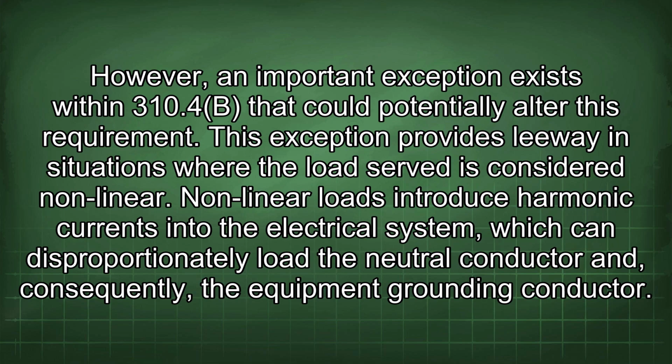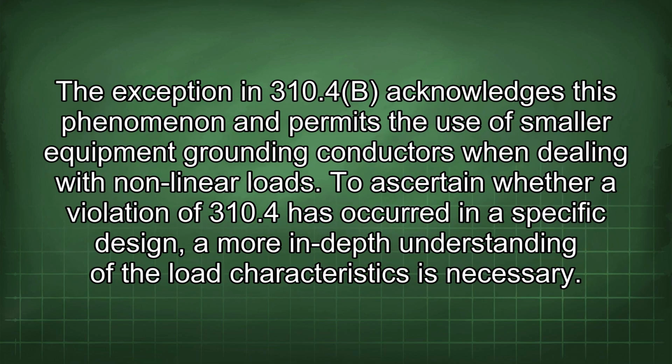This exception provides leeway in situations where the load served is considered nonlinear. Nonlinear loads introduce harmonic currents into the electrical system, which can disproportionately load the neutral conductor and, consequently, the equipment grounding conductor. The exception in 310.4b acknowledges this phenomenon and permits the use of smaller equipment grounding conductors when dealing with nonlinear loads. To ascertain whether a violation of 310.4 has occurred in a specific design, a more in-depth understanding of the load characteristics is necessary.